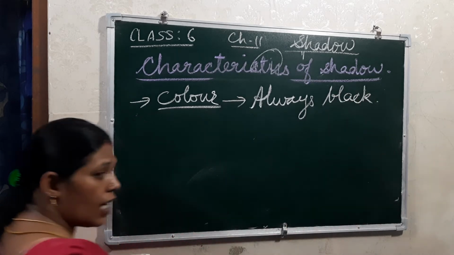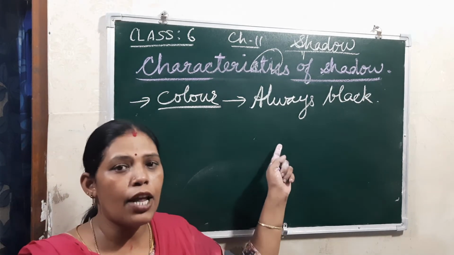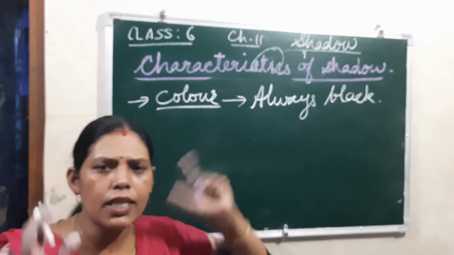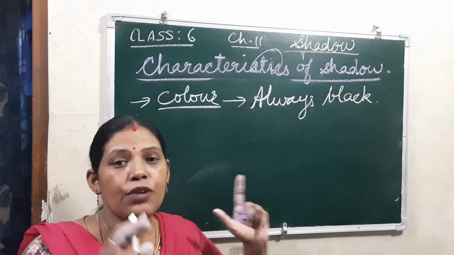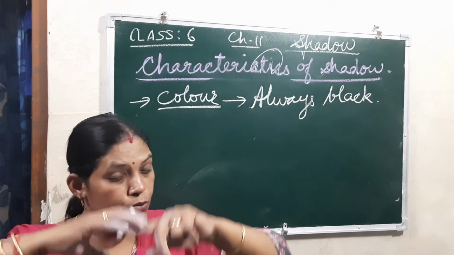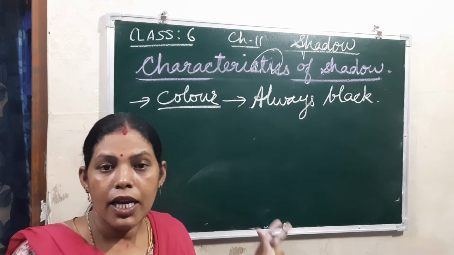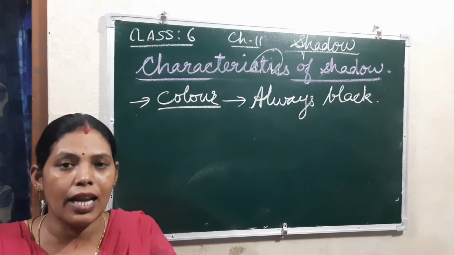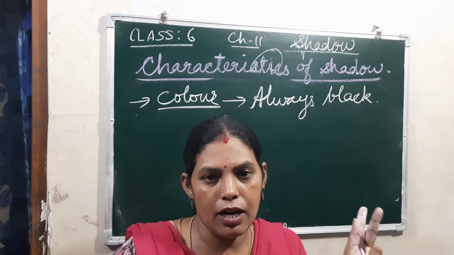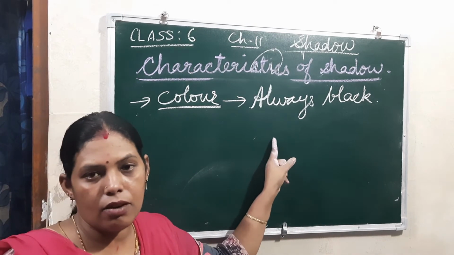So by seeing the color of the shadow, you cannot say the color of the object. Whatever color of object you keep in between, if it is a big tree that is full of green in color, and its shadow is forming on the ground, which color will it be? It will be black in color. We cannot say the color of the tree or the plant.